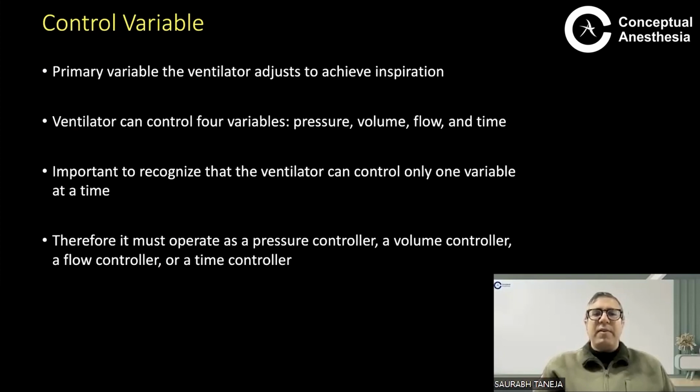Now there's a primary variable which the ventilator adjusts to achieve inspiration, and that is called a control variable. The control variables can be pressure, volume, flow, or time. It is important to recognize that the ventilator can control only one variable at a time. So out of these four, pressure, volume, flow, and time, the ventilator can actually control only one. And therefore, it must be either a pressure controller, volume controller, flow controller, or time controller. So what are the two commonly used? One is pressure control and the other is volume control.